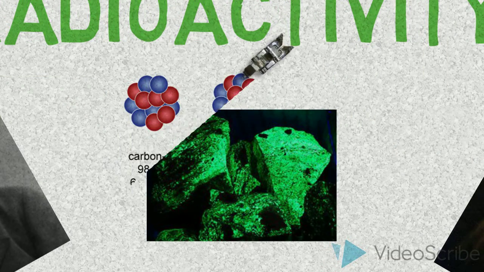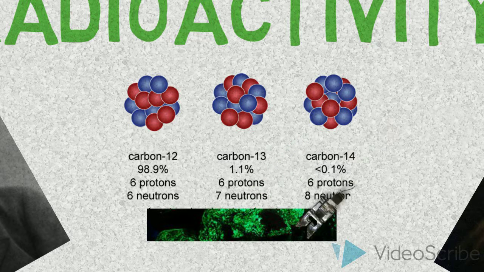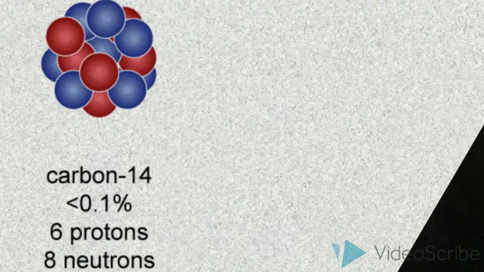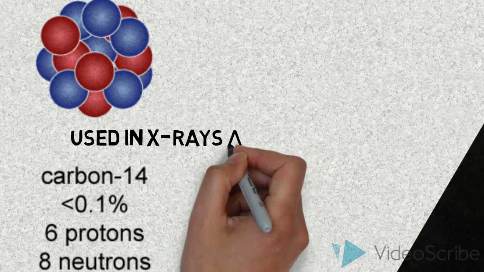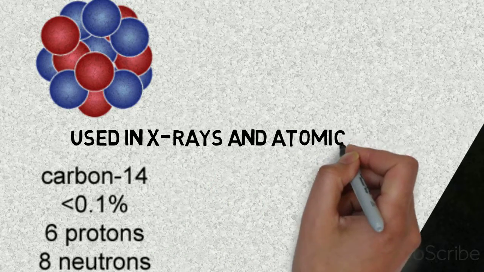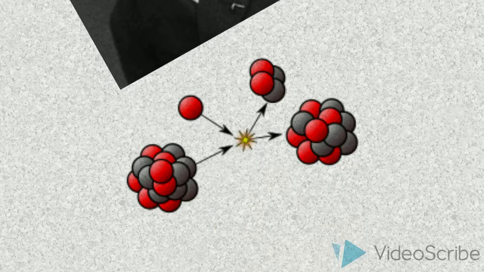An isotope is an atom of the same element that has a different number of neutrons. When isotopes are unstable, having an imbalance of neutrons and protons, they are radioactive. Carbon-12 and carbon-13 are stable because the numbers of neutrons and protons are in good balance. Carbon-14 is unstable because it has too much energy and eventually the extra energy will be released, called radioactive decay. After enough energy is released, it will return to a stable atom. Half-life of a radioactive material is the time it takes for half of the unstable nuclei to decay.